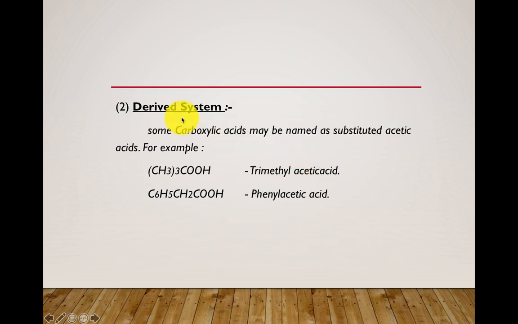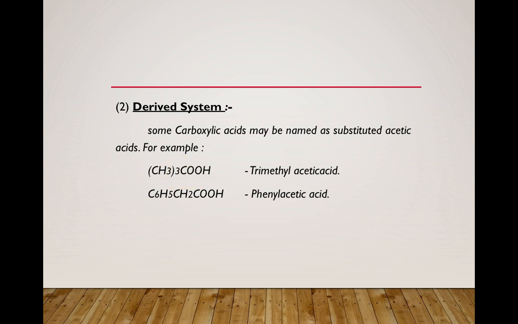Next one is the derived system. So what is meant by derived system? As the name indicates, in the derived system you are going to keep some carboxylic acid as the reference, and you are going to derive the compound. See here, this is known as CH3 taken thrice COOH.